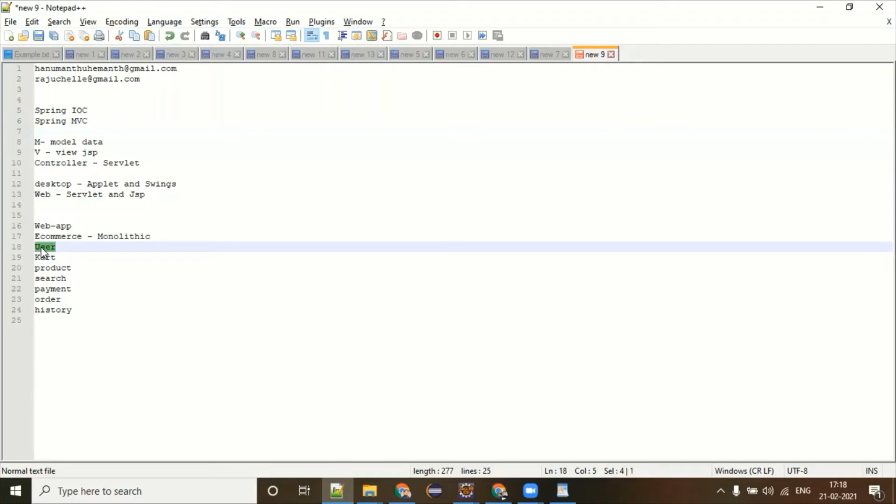You suddenly realize that for certain business logic, we don't need a relational database like Oracle or MySQL. You need a NoSQL database like MongoDB or Cassandra, whatever it is. But no way, you cannot do this. Guys, understand the problem? These are the problems with the monolithic application.